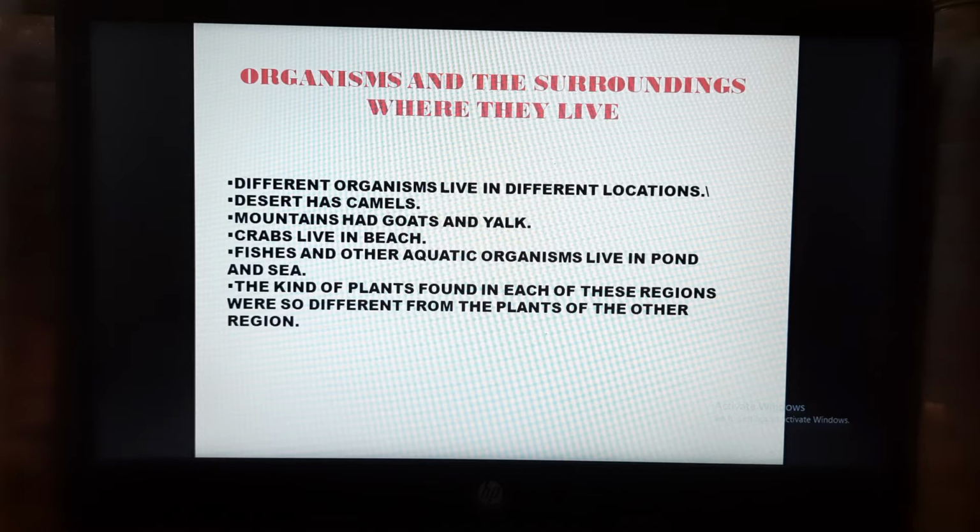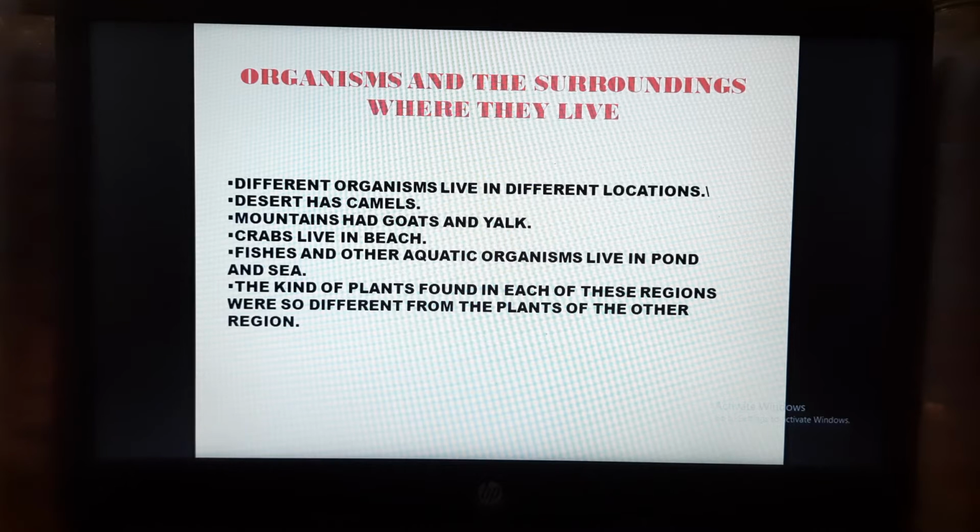Now, you know that organisms are of different types, and as a result they live in different environments. Say, for example, we can take the example of a camel, and also a mountain goat and a yak.